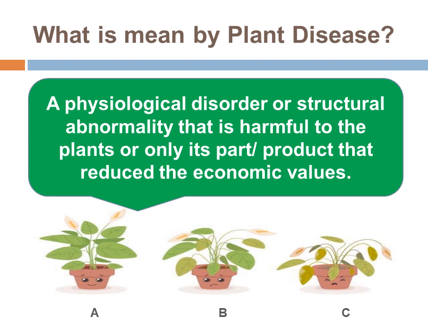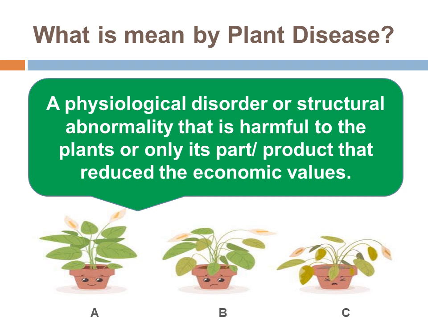Then in pot B, the plant looks like it has some structural abnormality or physiological disorder, means the leaves and the flowers turn to a downward position or do not look like healthy plants. Or it looks like something bad is happening with that plant internally or externally, that affects the growth of the plants. Okay, this is all for pot B.